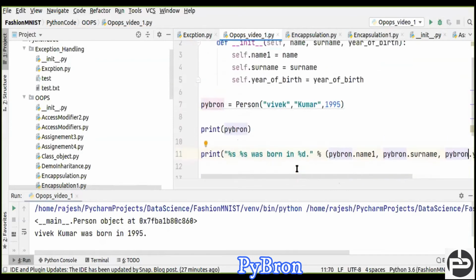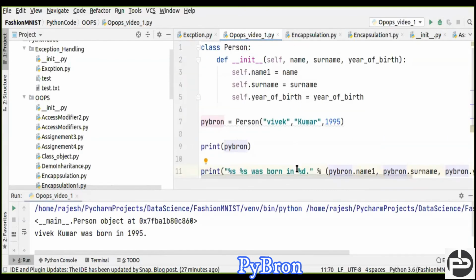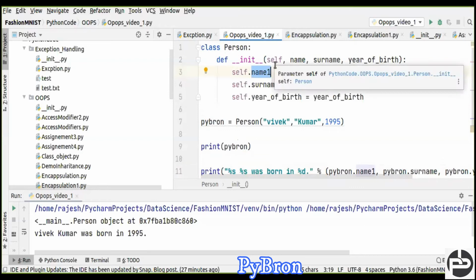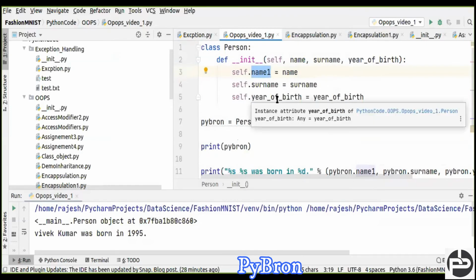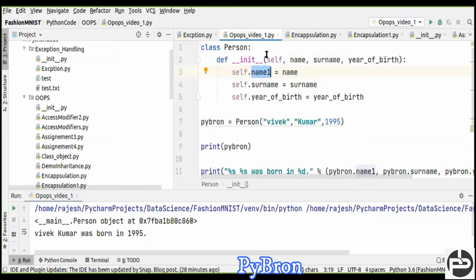Okay, so that's all with this object creation. Now one more thing, see, don't you think, here we are passing name, and we are going to store this name one in the object. This name one is the variable, let me show you one more thing. One minute, guys. Name one is a member of this class, and name is the member of this init method.